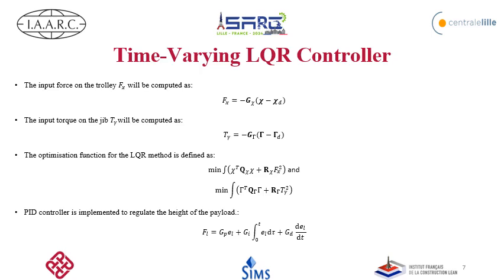The slew controller generates the input torque for the jib, whereas the other controller for the trolley produces force, each multiplied by its gain. We compute the gain using the LQR formulation, which is basically an optimization function to compute the optimal gain, and we compute the optimal gain in each and every control iteration. As our system is time varying, we have to implement time-varying LQR control in order to make sure that we can control the system.